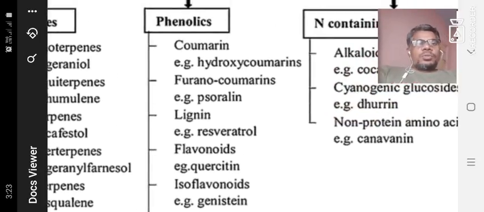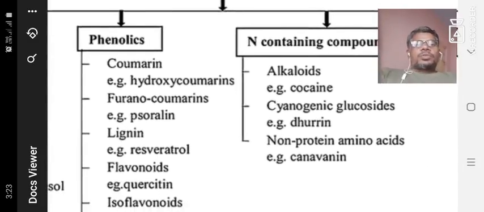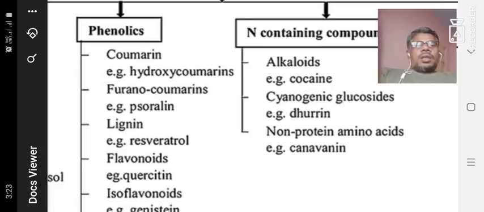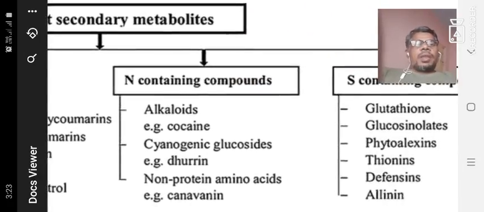Phenolic compounds are of the same kind, aromatic compounds. So aromatic plant compounds are secondary metabolic compounds. These are lignin, flavonoids, isoflavonoids, tannins, and tannic acid. These are the secondary metabolic compounds in plants.